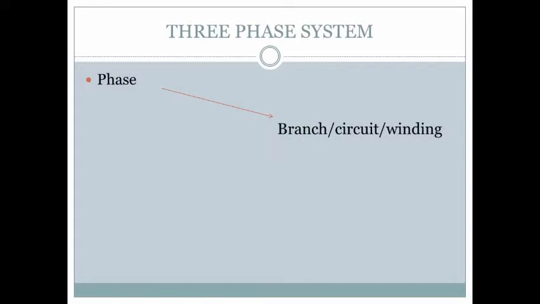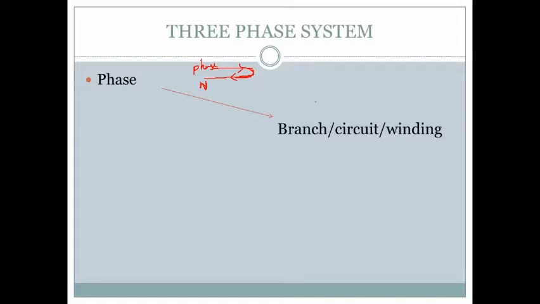For easy understanding, I am drawing a simple diagram. In a phase, there are two wires. First one is phase and second one is neutral. Neutral helps to provide a path for the phase currents to return. Okay, this is the phase.